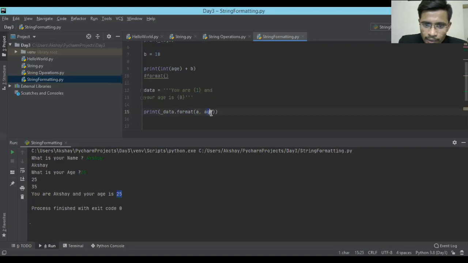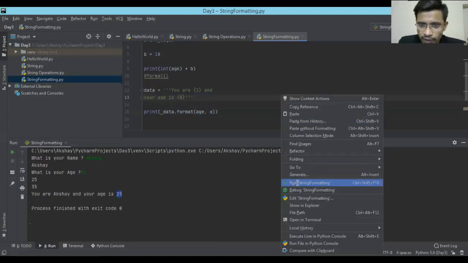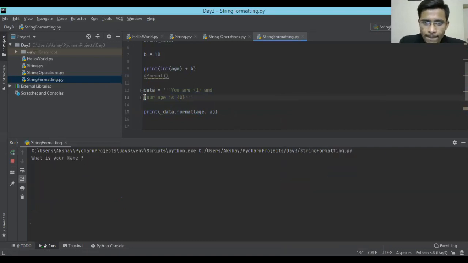So I'm going to replace the variables. At first index, this is my A, which is going to be placed over here, you are Akshay, and at 0th index it will take the value from 0th index over here. This is a bit confusing, I guess, so let me run it again so that you get a clear idea of what is happening.